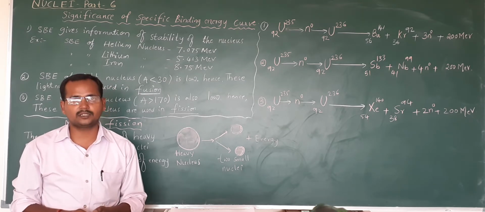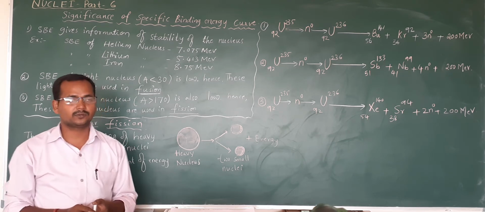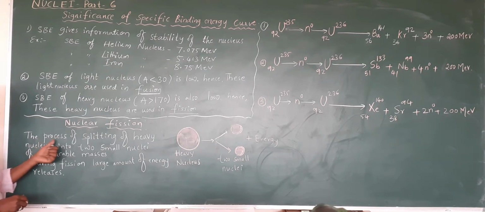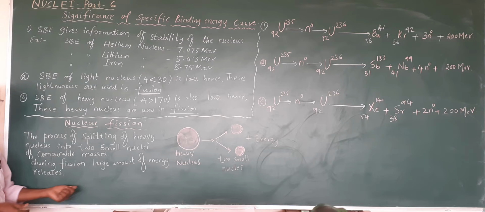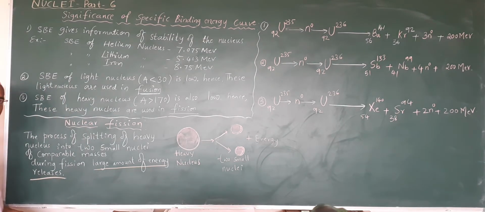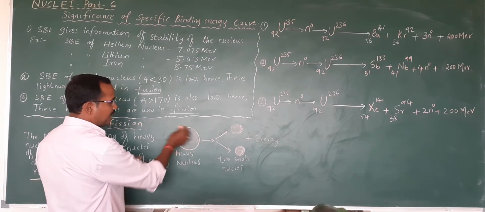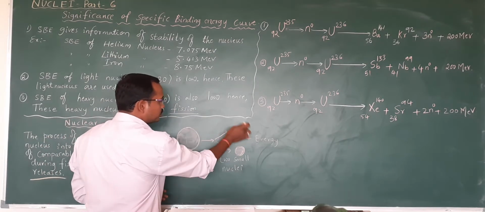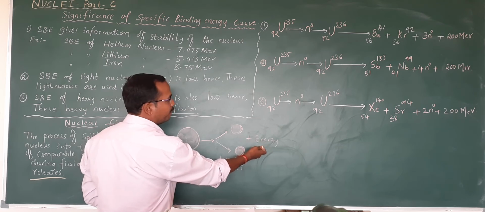During nuclear fission, an enormous amount of energy is released. According to the definition, it is the process of splitting of a heavy nucleus into two small nuclei of comparable masses, and a large amount of energy is released. How much energy is released, we'll see now. For example, this heavy nucleus splits into two small nuclei, releasing a large amount of energy.